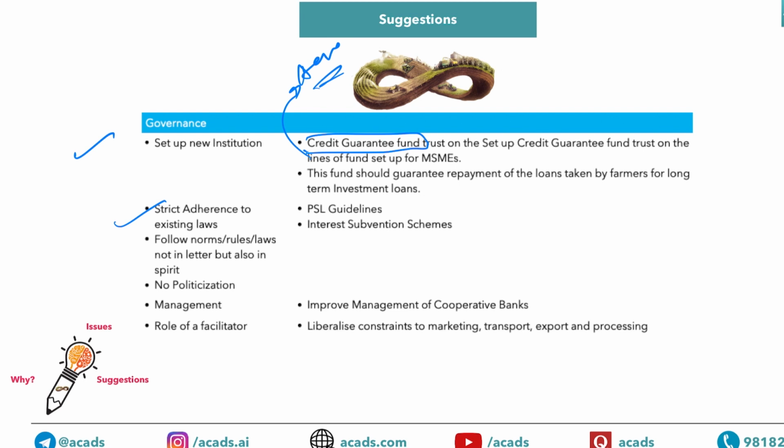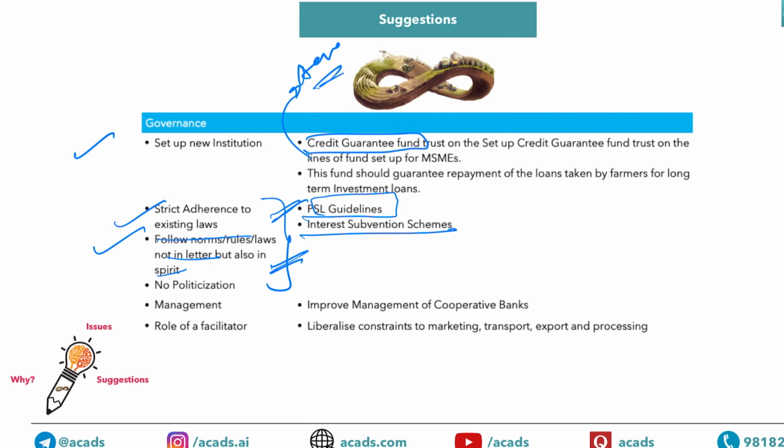Suppose I am talking about priority sector lending. Everyone is aware of how these things are not implemented properly. So it results in NPAs, and there is a regional as well as income imbalance, in the sense that most of these funds are going to rich farmers. So we need strict adherence to existing laws, PSL guidelines. Then follow norms, rules, laws not just in letter but also in spirit. This is for interest subvention schemes.